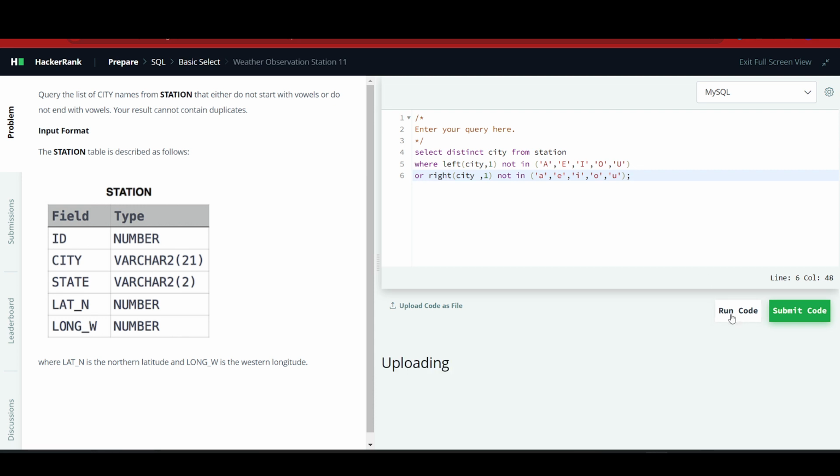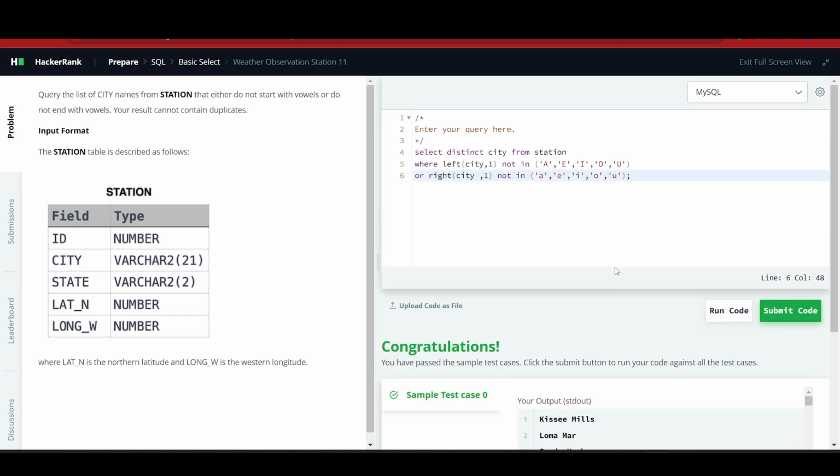Now let's click on this Run Code button, and here we can see that our answer is right, and we can click on Submit Code.